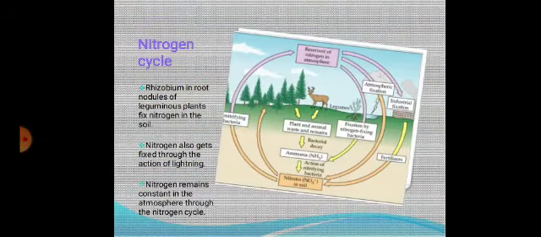The last phase of the lesson is the nitrogen cycle. Rhizobium in root nodules of leguminous plants fixes nitrogen in the soil. Nitrogen also gets fixed through the action of lightning. Nitrogen remains constant in the atmosphere through the nitrogen cycle. The denitrifying bacteria convert the nitrogen compounds in the soil to free nitrogen into the atmosphere.